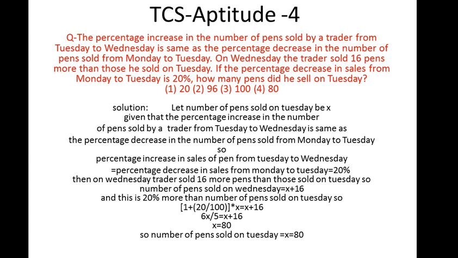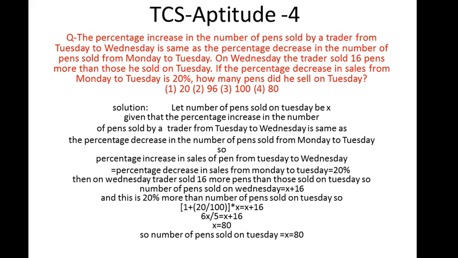Let the number of pens sold on Tuesday be X. We are selling 16 more pens on Wednesday, so the reference is Tuesday. Take the number of pens sold on Tuesday to be X. Given that, as mentioned in the first part of our question, the percentage increase in the number of pens sold by a trader from Tuesday to Wednesday was equal to the percentage decrease in the number of pens sold from Monday to Tuesday.